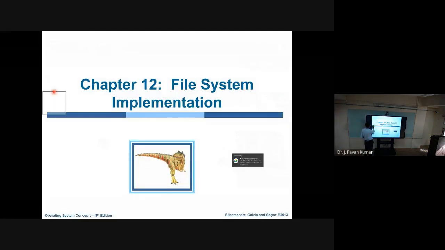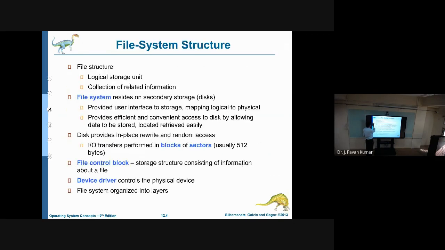File system implementation we will be seeing now. First of all, what is meant by file, we have seen, right? A file is nothing but a logical storage unit. Here we will be having a collection of related information. This is a file. Now what is a file system, in the sense of how these files are organized, how these files can be accessed, how these files can be written, how these files can be read. All these things will be taken care of by the file system.